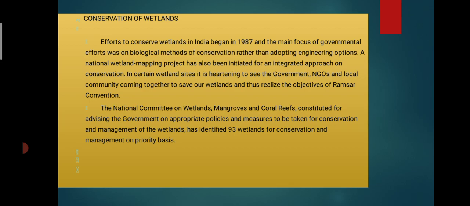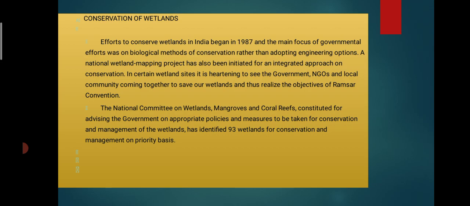A national wetland mapping project has also been initiated. In the integrated approach to conservation, for certain wetland sites, we are seeing the government, NGOs and local community coming together to save our wetlands and thus realize the objectives of the Ramsar Convention. The National Committee on Wetlands, Mangroves and Coral Reefs was constituted to advise the government on appropriate policy and measures taken for conservation and management of wetlands, and has identified 93 wetlands for conservation and management on a